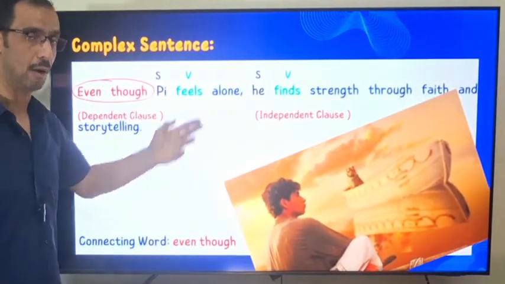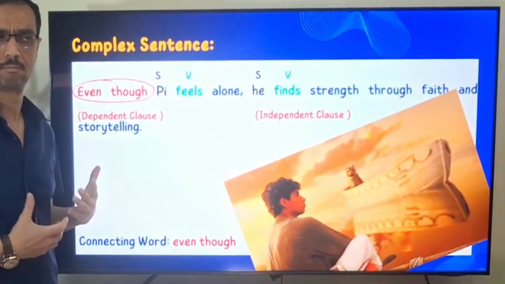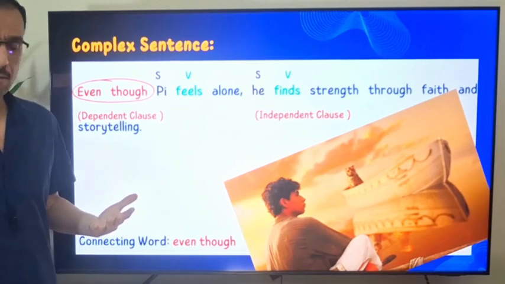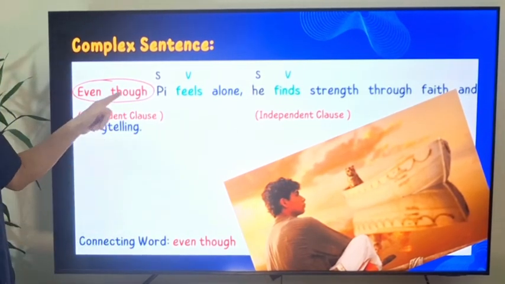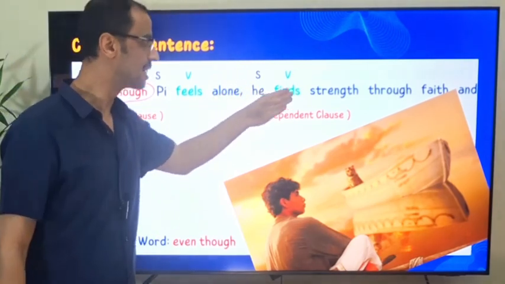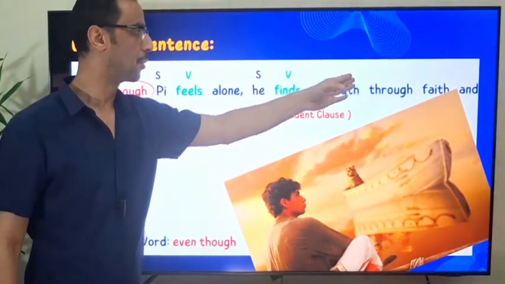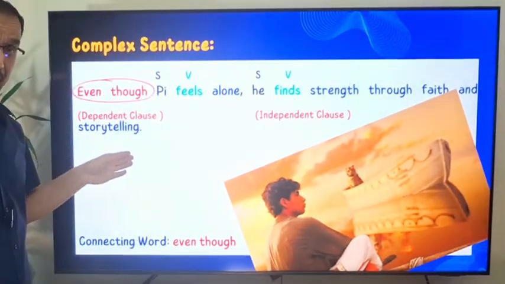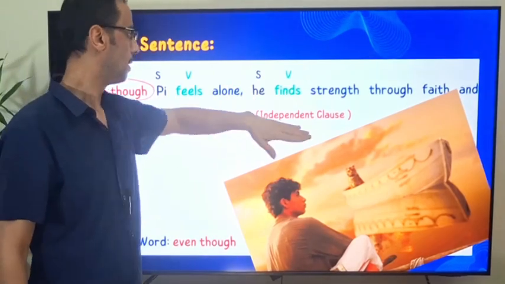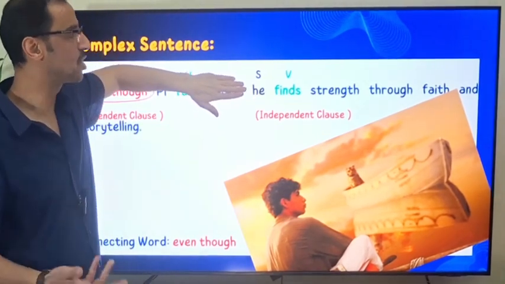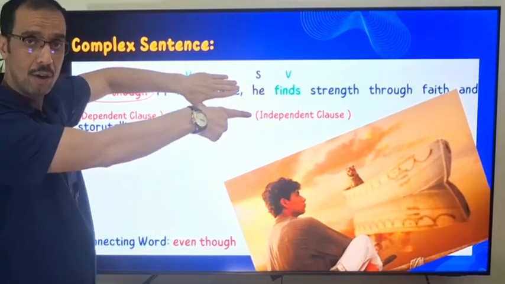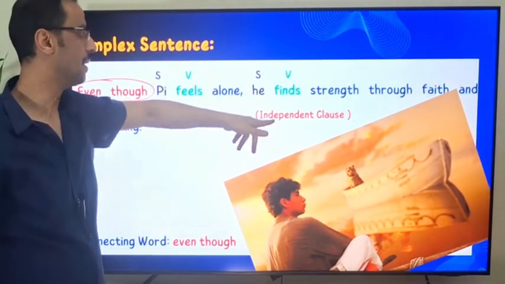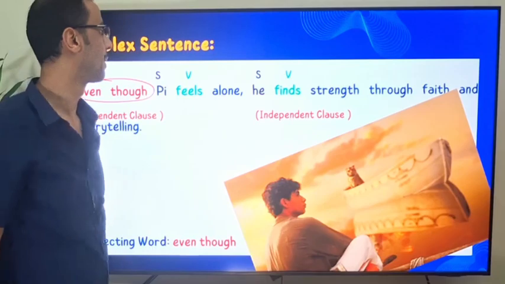Even though Pi feels alone, the meaning is incomplete, right? So this one is a dependent clause. It starts with even though. He finds strength through faith and storytelling. If I hide the first part again, he finds strength through faith and storytelling. This one can stand alone, right? So it is an independent clause.